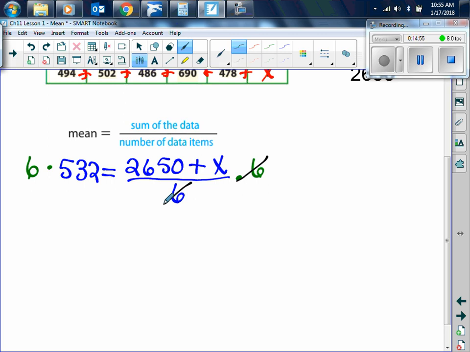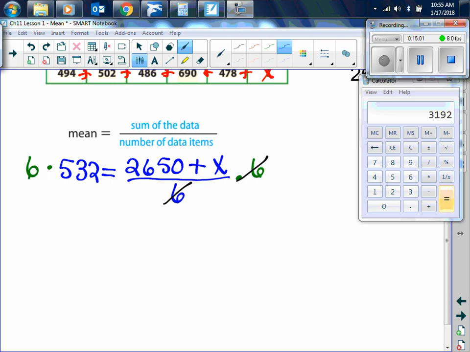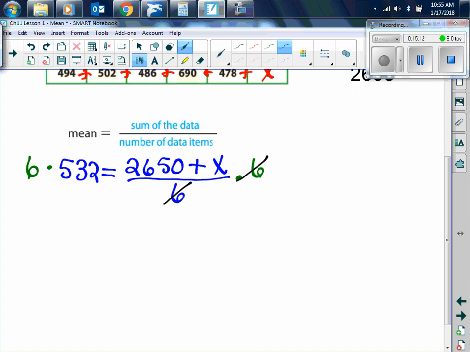Now, let's get our calculator. 6 times 532 is 3,192. So 3,192 is equal to whatever's left over there, which is 2,650 plus x.